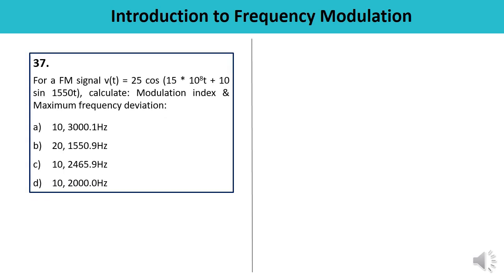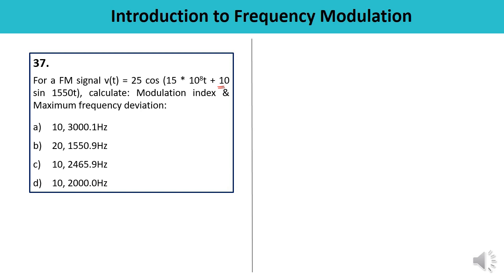Question number 37 is for FM signal, a waveform is being given over here. You have to calculate the modulation index and the maximum frequency deviation. If you observe this particular equation, you will get to know that the modulation index is 10. So the first term is 10. Now you have to calculate the frequency deviation.